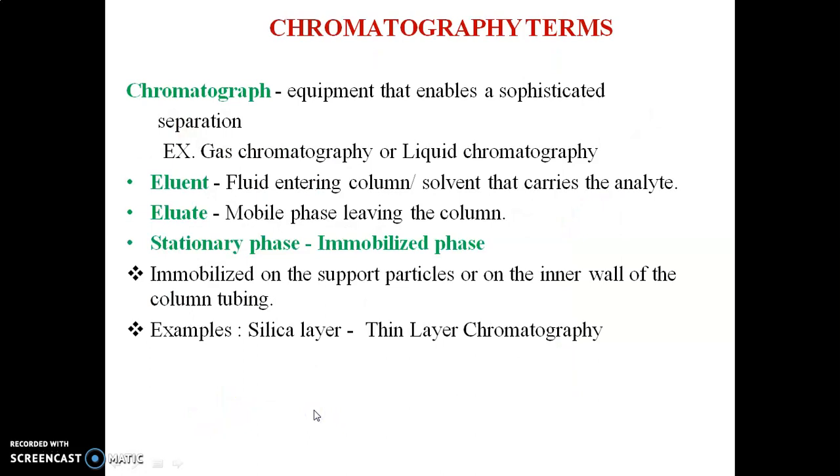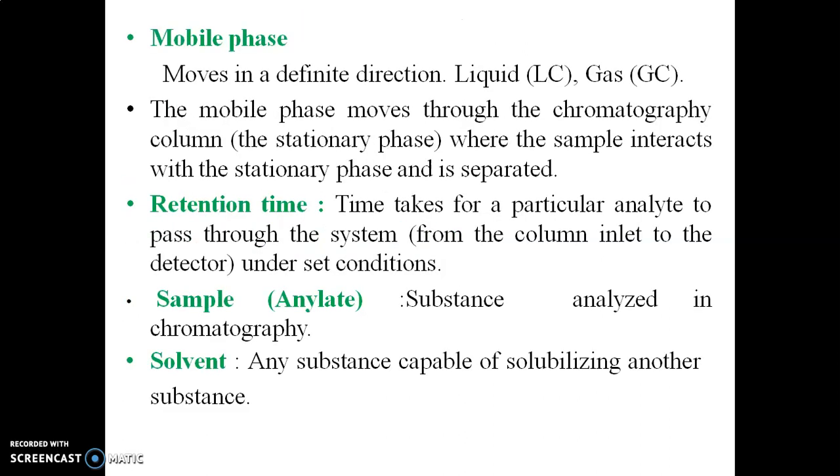So let us revise the basic terms again. What are the basic terms we have covered? Chromatograph, equipment that enables sophisticated separation, for example, gas chromatography or liquid chromatography. Eluent, the solvent that carries the analyte. Eluate, the mobile phase leaving the column. Stationary phase, immobilized on a support particle or on the inner wall of the column tubing. An example of stationary phase is the silica layer in thin layer chromatography. Mobile phase moves in a definite direction.